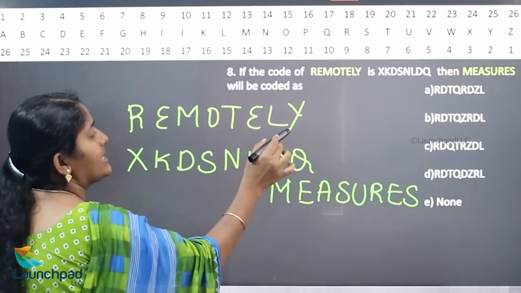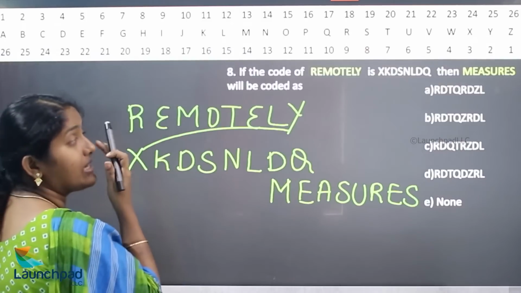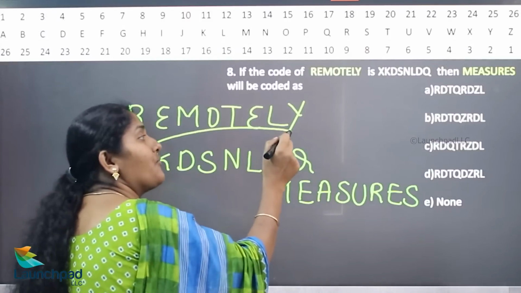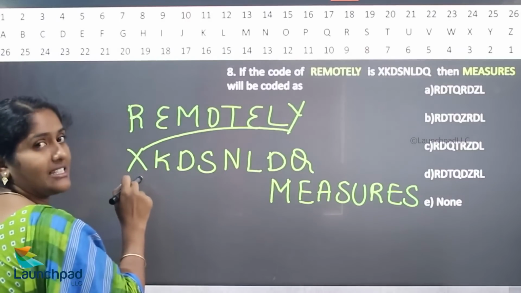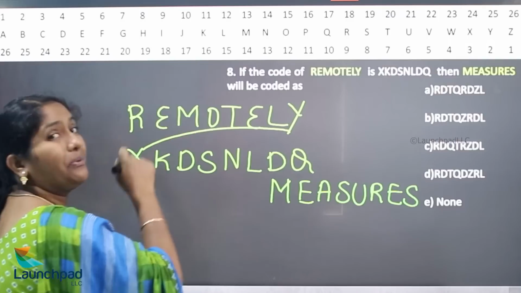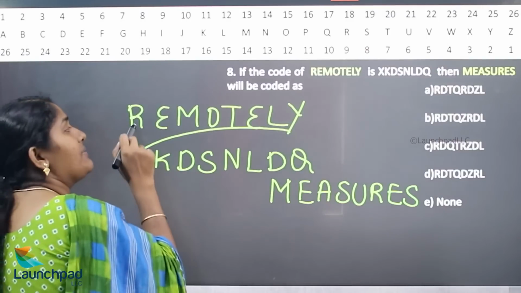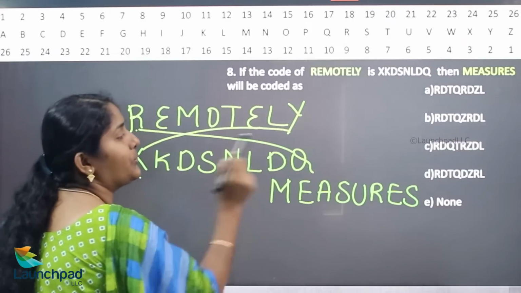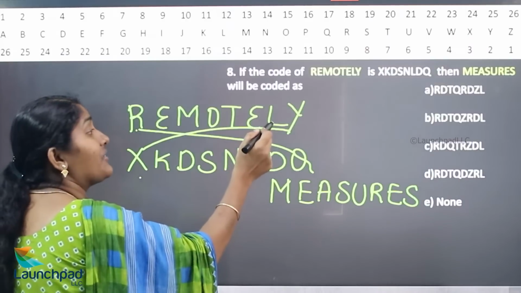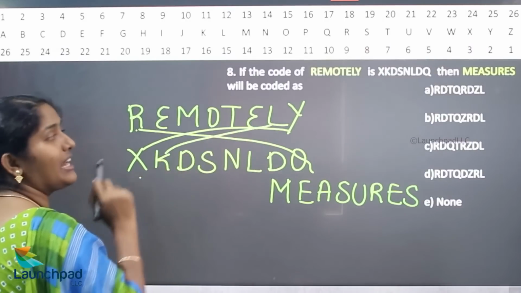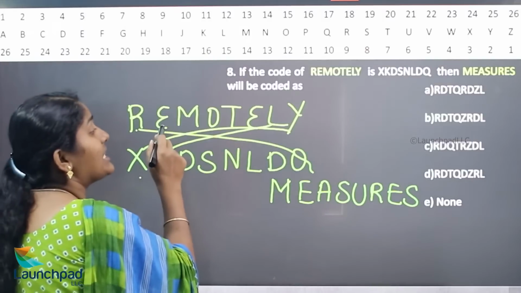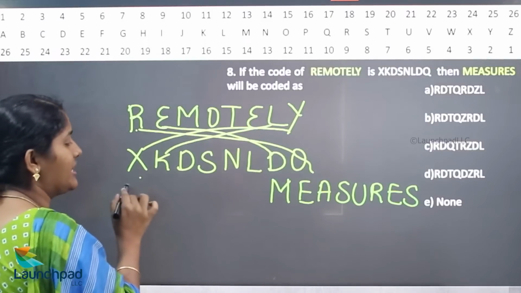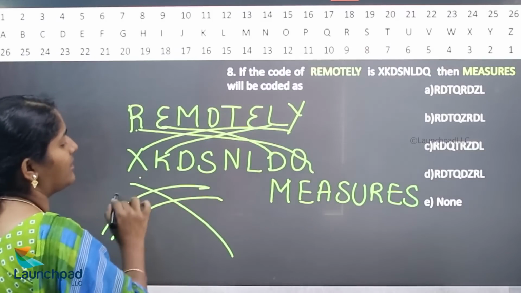Now, what is the next letter of Y? Z. Here, instead of Y, they are using X. So that they are taking the previous letter. What is the previous letter of R? That is previous letter of R is Q. What is the previous letter of L? K. What is the previous letter of E? D. They are taking the previous letter in crisscross method.